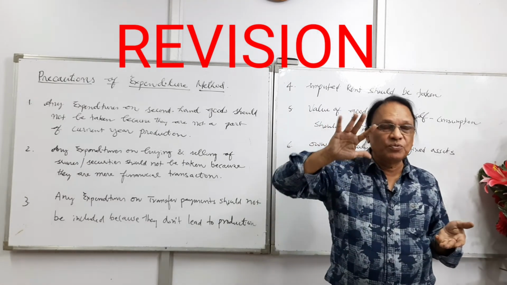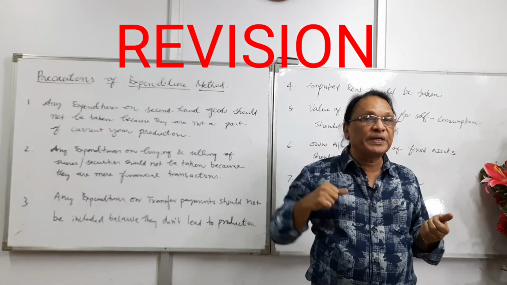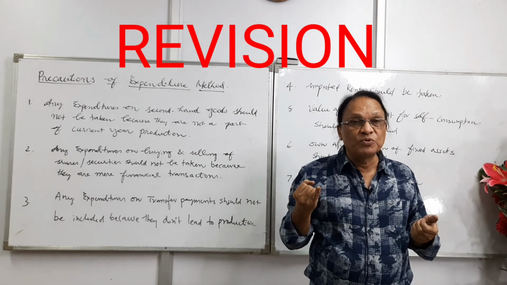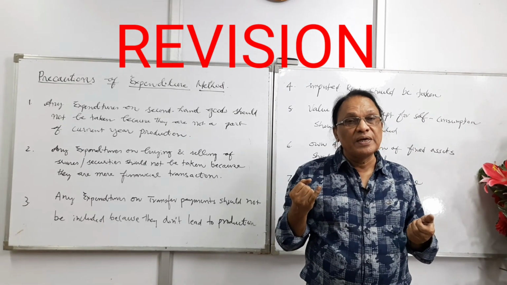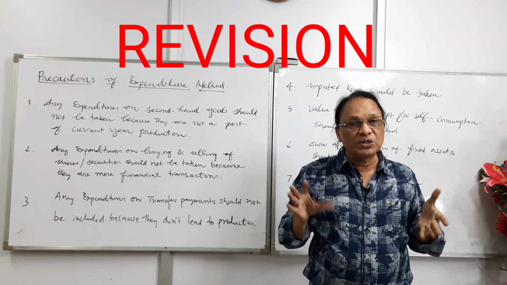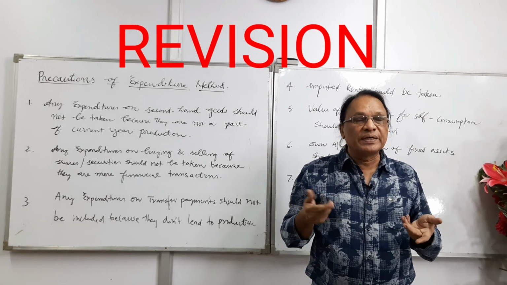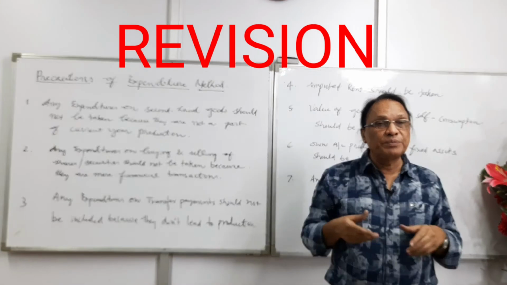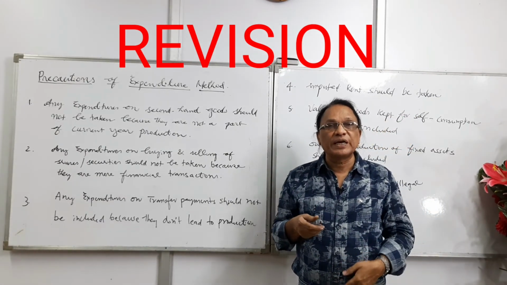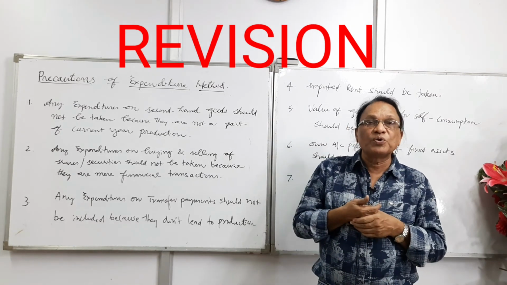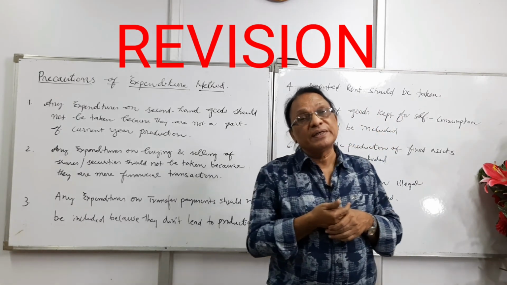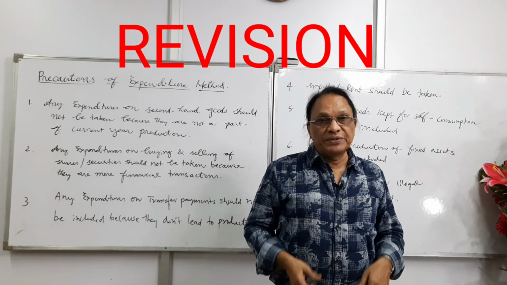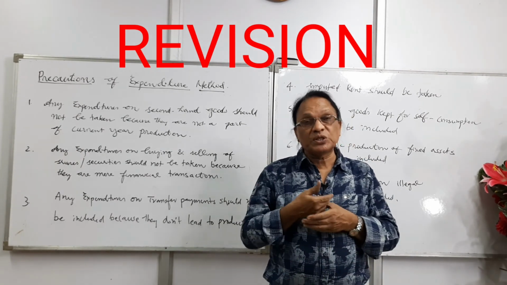And the last three should be taken. Imputed rent should be taken, that's economic activity. The next one is value of goods kept for self-consumption should be taken. And own account production of fixed assets should be taken while calculating national income. As I told you, in all the three methods, the precautions will remain the same. But when you are talking about income method, you write incomes. When you're talking about expenditure method, you write expenditures. I'm sure you must have followed it.